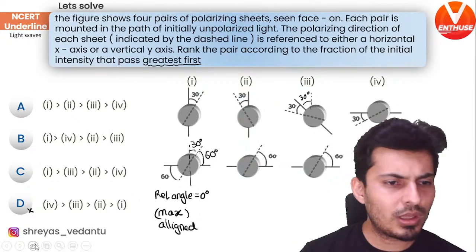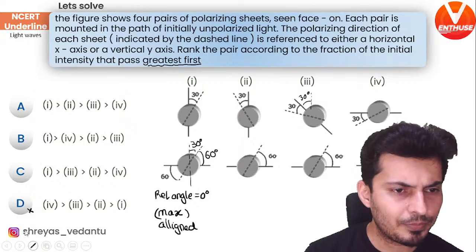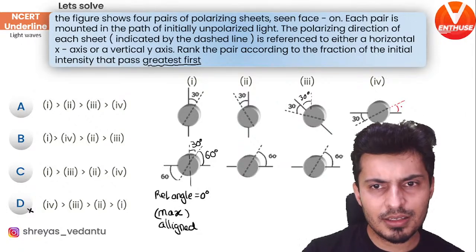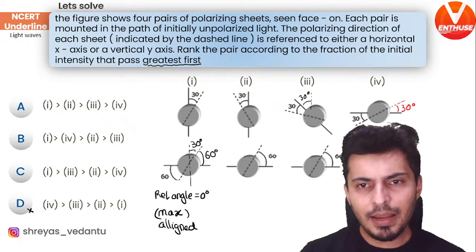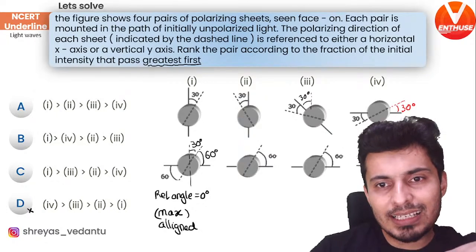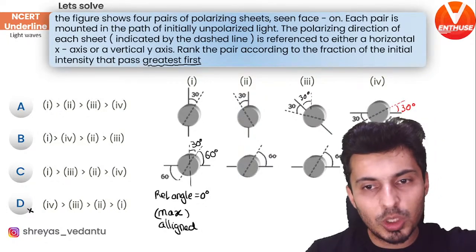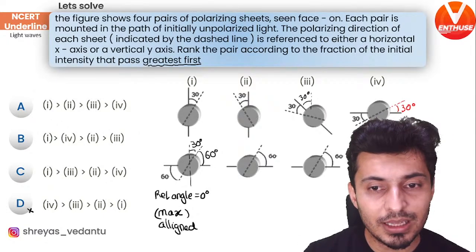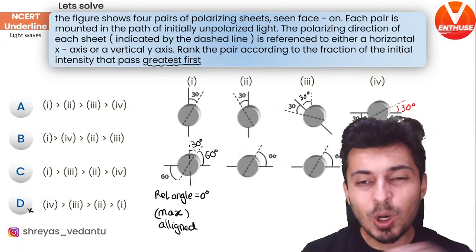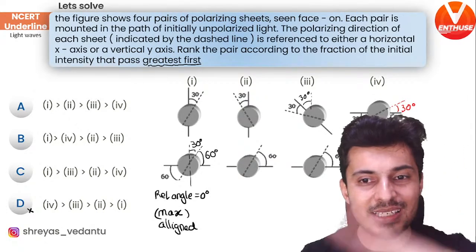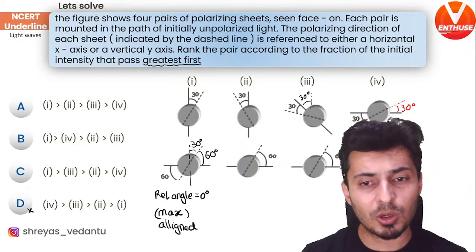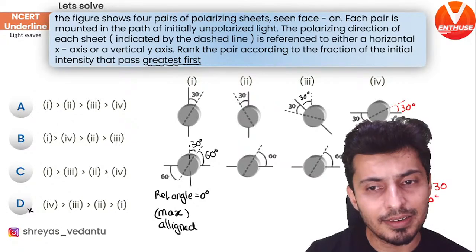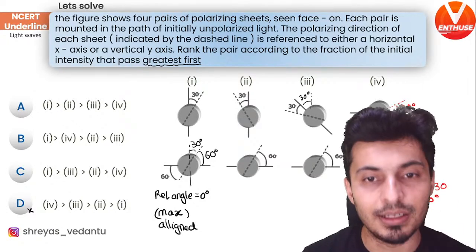Next, for the fourth one, this is 30, then this is also 30 degrees. Now, the first polarizer is at 30 degrees with the horizontal, the next polarizer is at 60 degrees with the horizontal. So what is the relative angle between them? Always compare it with the same thing: 60 degrees with horizontal, 30 degrees with horizontal. So the relative angle is 60 minus 30, which is nothing but 30 degrees. Okay, so the relative angle is 30 degrees in this case.